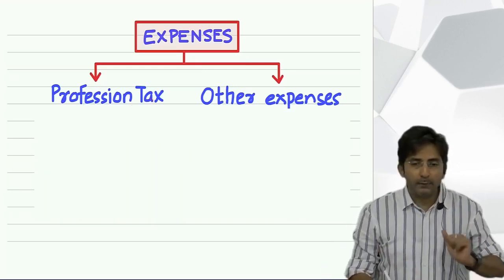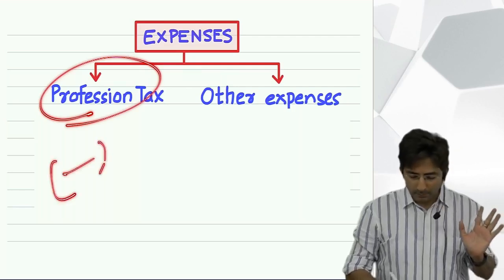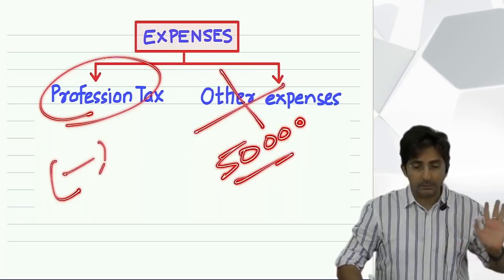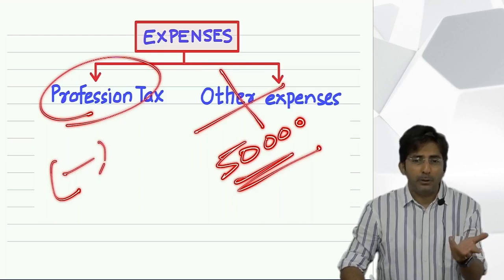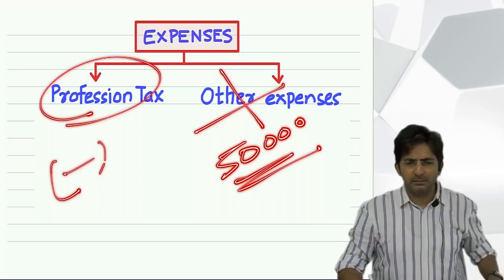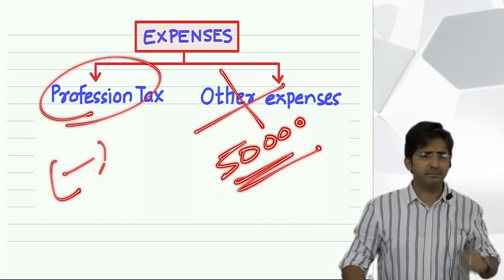So for that, what the government says is, okay, this expense you minus. But for other expense, we will give you a straight 50,000 deduction. We will not see how much you are actually spending. A fixed 50,000 deduction, respecting that you also have some expenses.